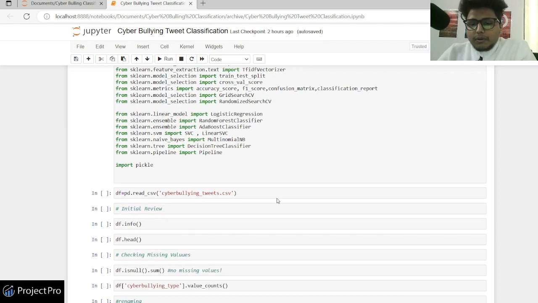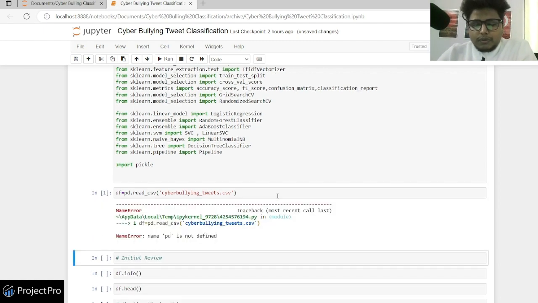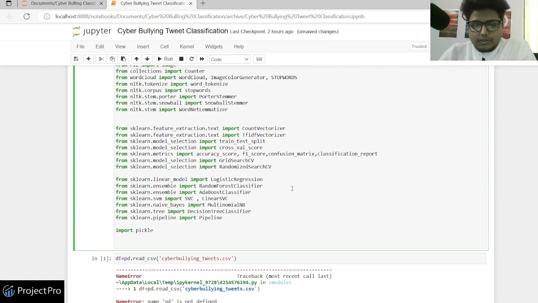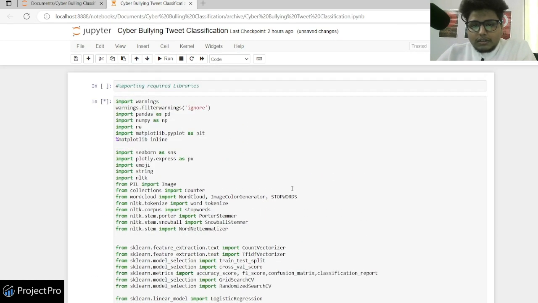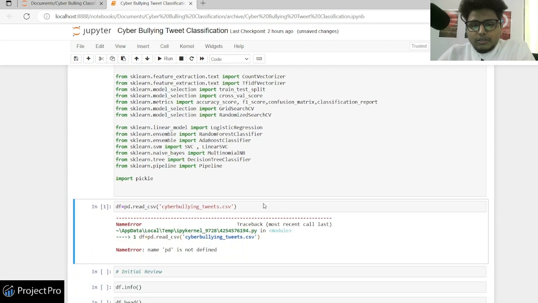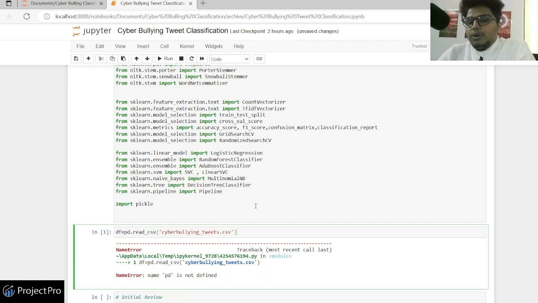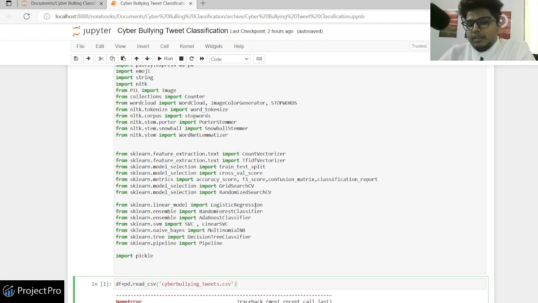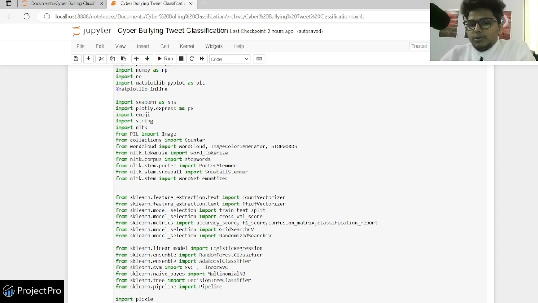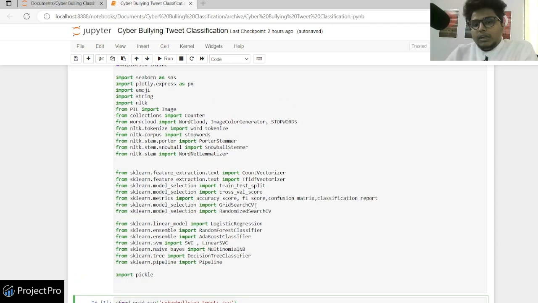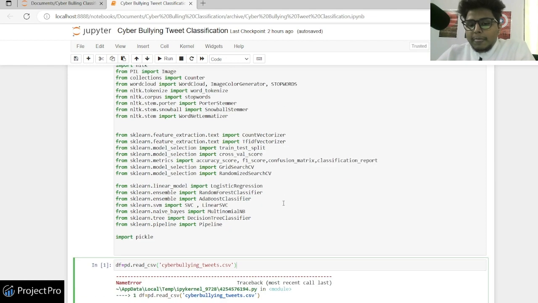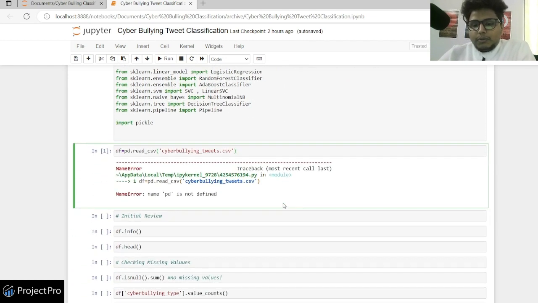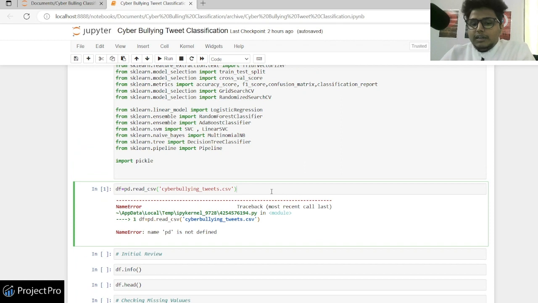Let's say the first step, I'm just reading the dataset. I have to run the first cell. Once I run the first cell, it will get all the libraries that are required. Luckily I have all of them imported. If you get a module not found error, you can just do a pip install. If you have Python you have pip. So you can just do pip install and the module name which is not available, and then run the cell again, and it will work.